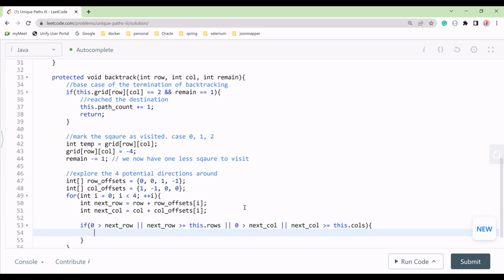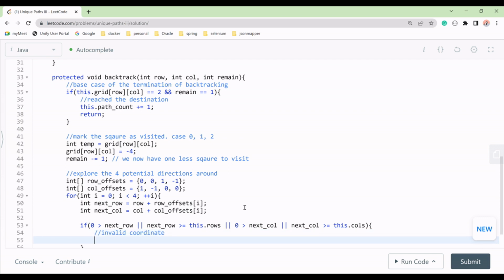If this is the case, it means we are at an invalid coordinate, right? Please check the spellings, okay?